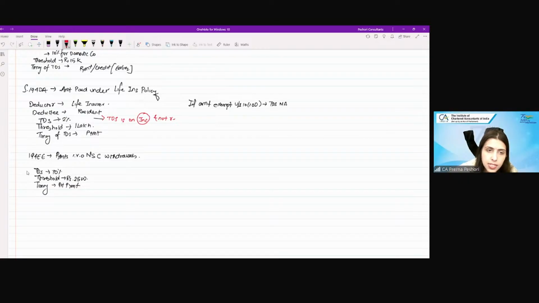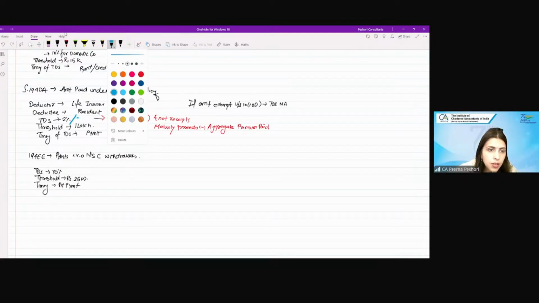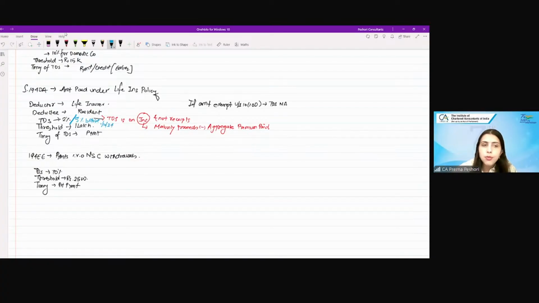Income is basically my maturity proceeds minus the aggregate premium paid. And here you can just write down 5% before 1.10.24.